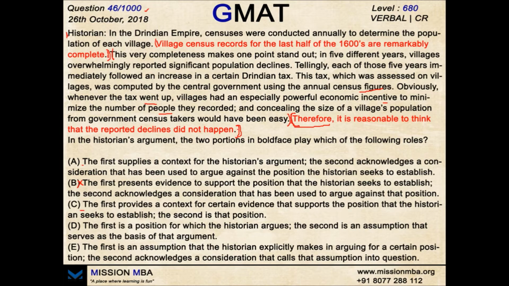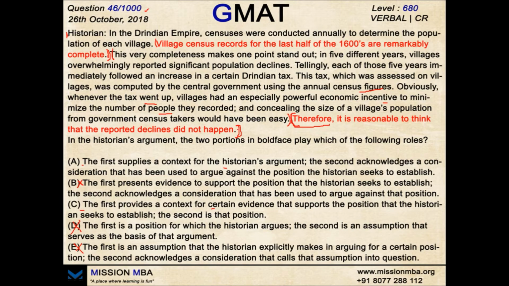I'll keep this one also on the basis of the first statement, because the first actually provides the context for certain evidence of the historian's argument. The first is a position for which the historian argues. No, the historian never argues whether the census report is complete or not. This is given as fact that it is definitely complete. The first one is an assumption. No, it's not an assumption. It's a fact that is given to us that the census records are remarkably complete. Options D and E are gone, and B of course is there but still gone. The better option choices we are left with are A and C.